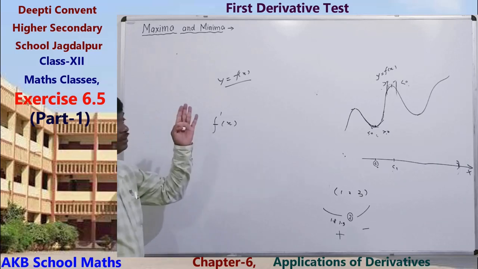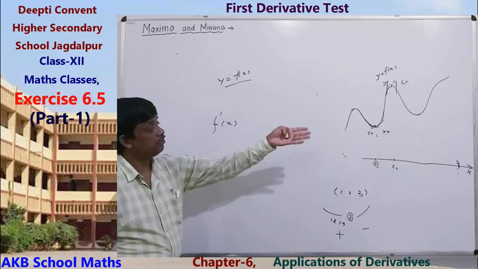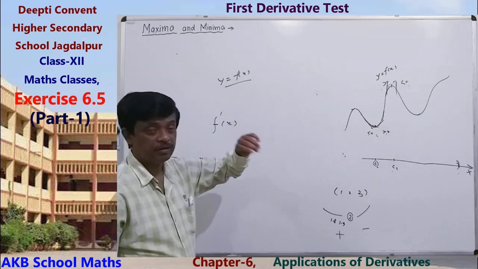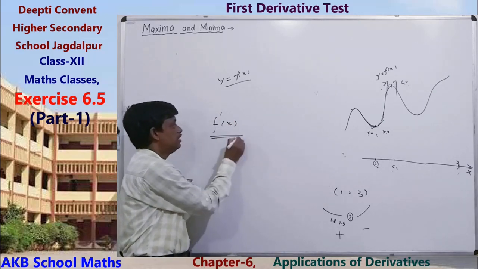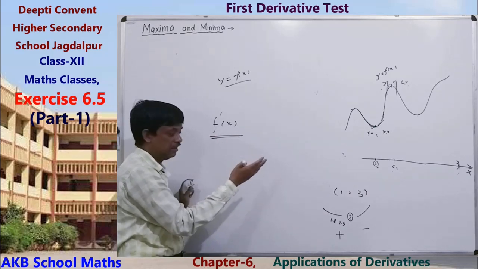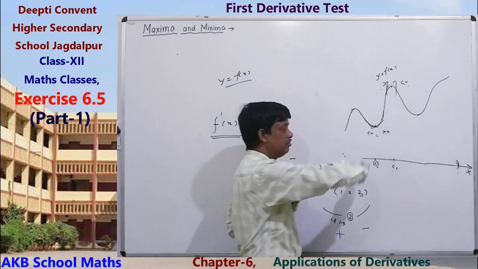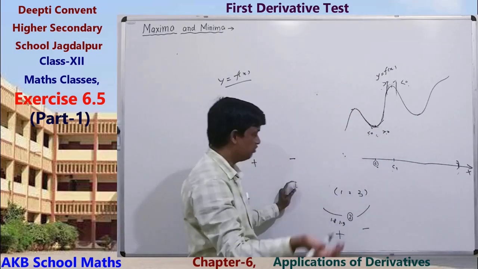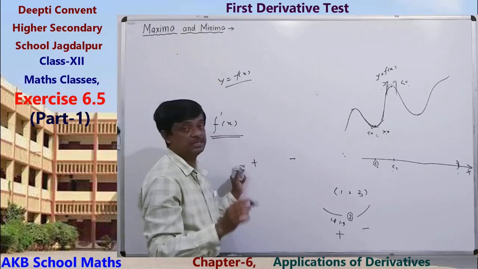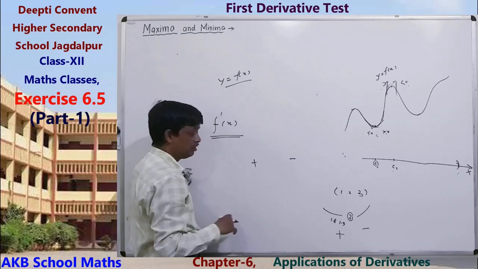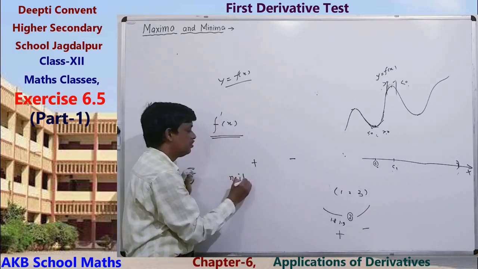That is the process of finding nature of the function, whether the function is maximum or minimum at the point C. Just check sign of derivative, changing of sign. If positive to negative, then maximum value. If negative to positive, then minimum value. If sign of the first order derivative does not change whenever we go through the point, then neither maximum nor minimum.